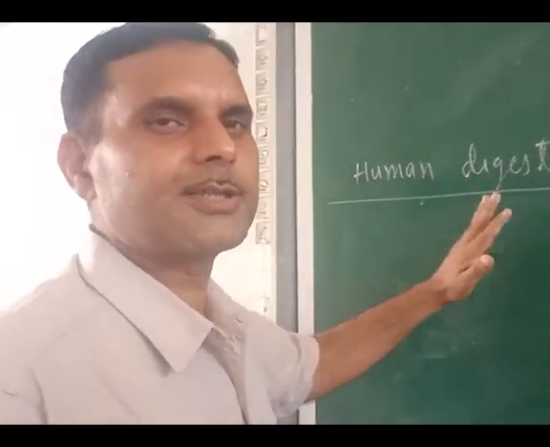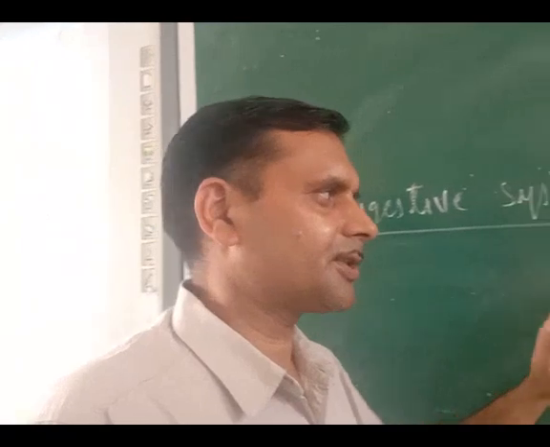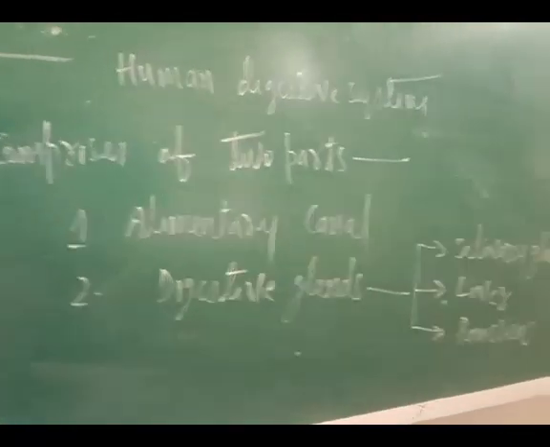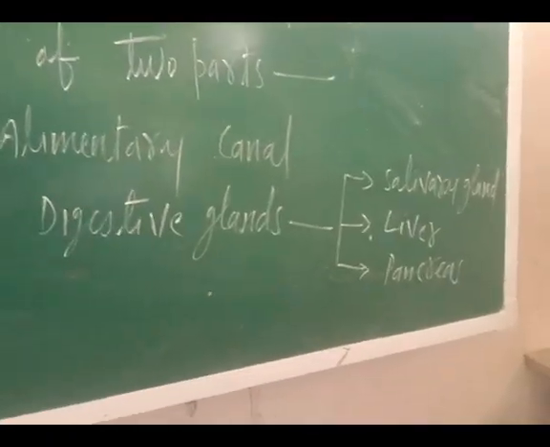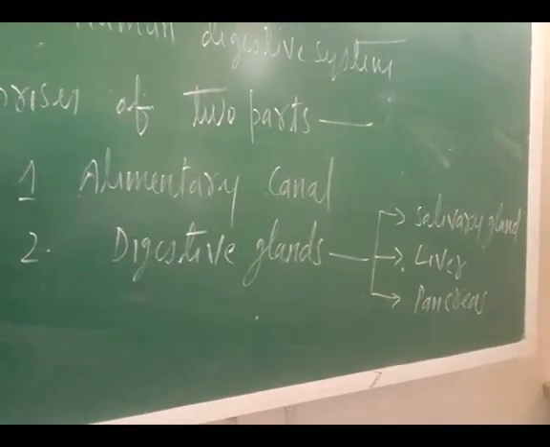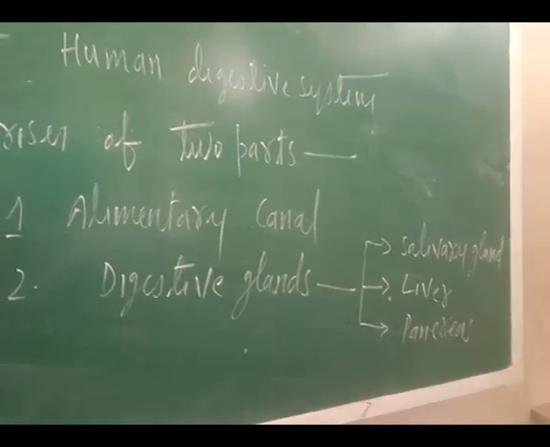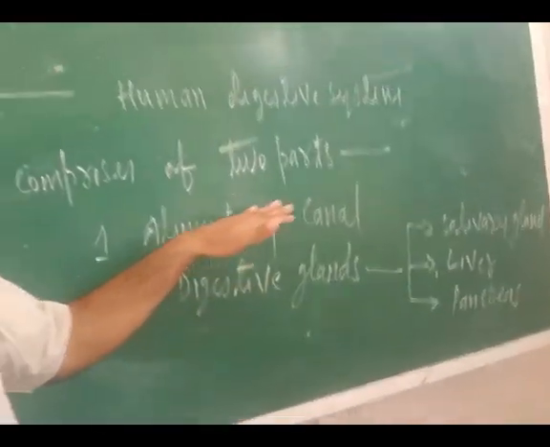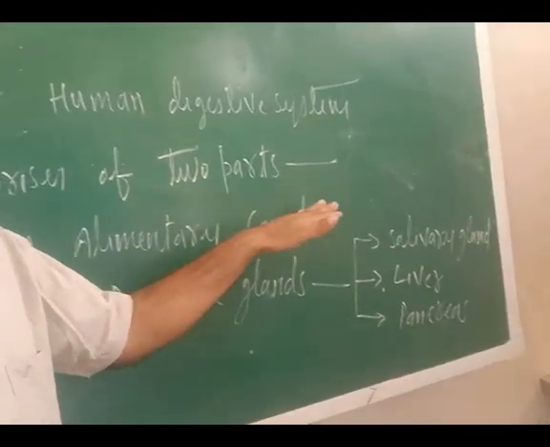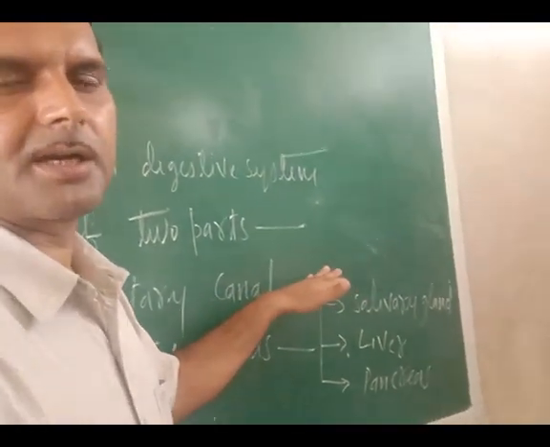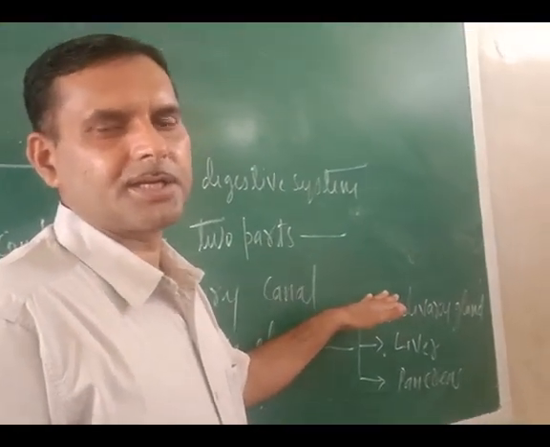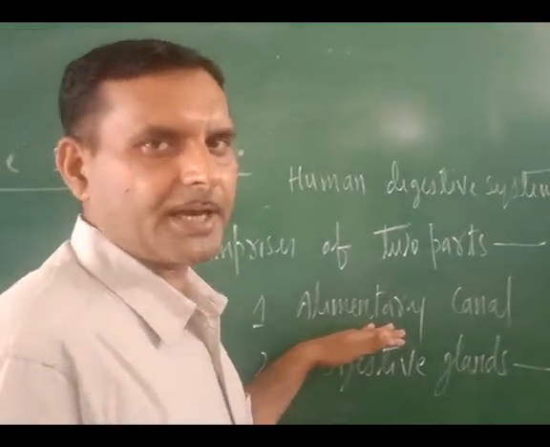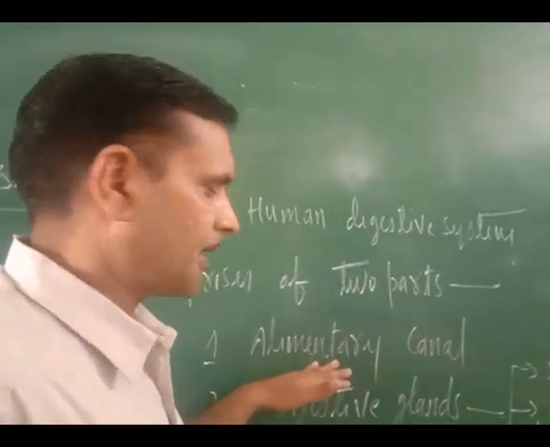Now, human digestive system. As you know, the human digestive system comprises two parts: alimentary canal and digestive glands. So alimentary canal and digestive glands together constitute the human digestive system. In the alimentary canal, different body parts are included, like buccal cavity or mouth, then esophagus, then stomach, then small intestine, large intestine, and anus. These are the parts of the human alimentary canal. This is also known as the digestive tract.